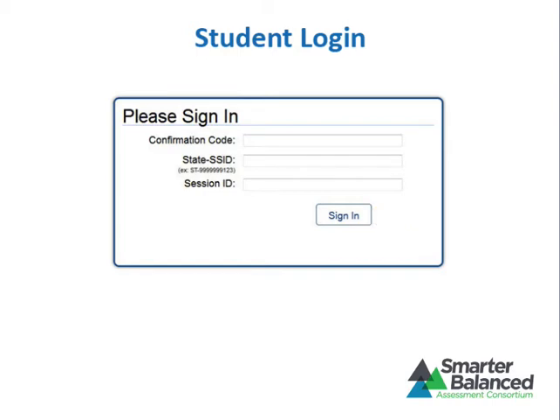The session ID is generated when the test session is created and will be given to students by the test administrator when it is time for them to log into the test. You may assist students with logging in if necessary.